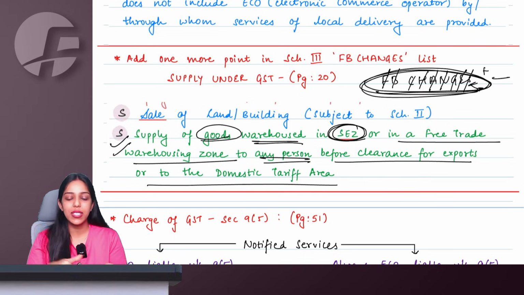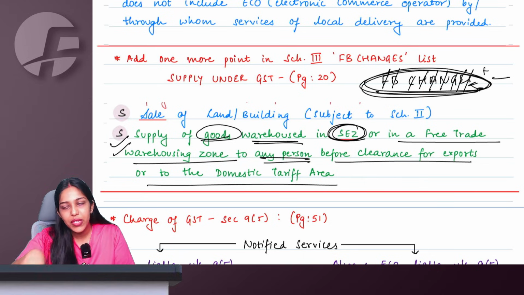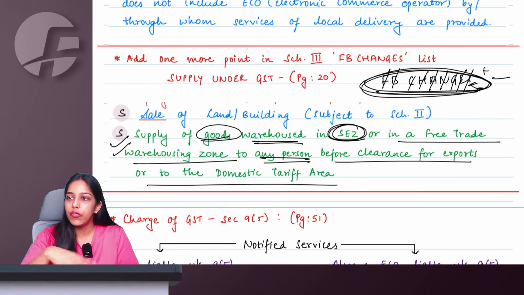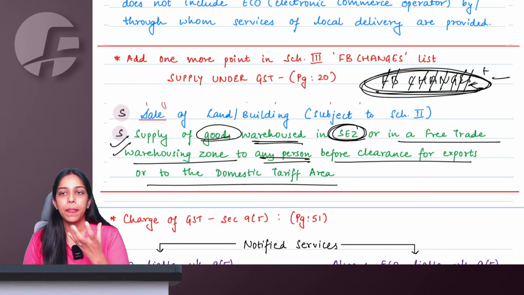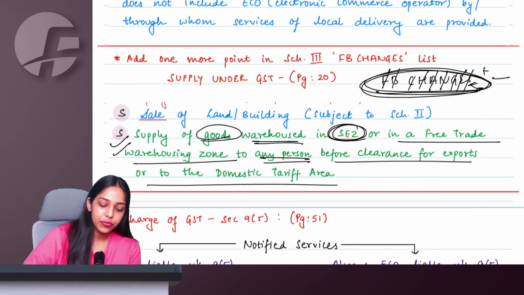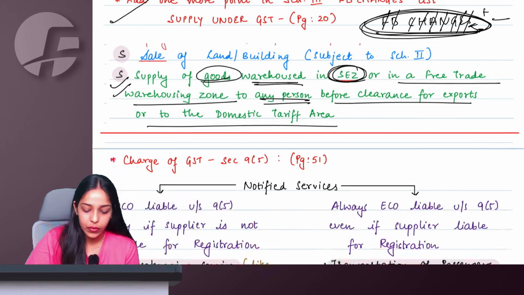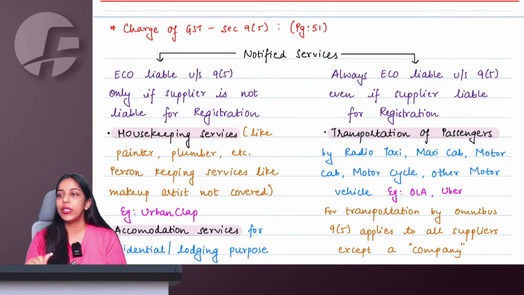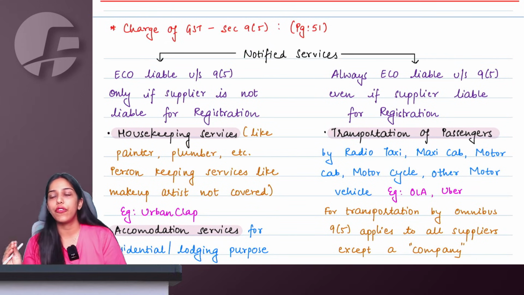No GST when the goods are being sold from this SEZ or free trade zone within that particular zone only. That is also now covered under Schedule 3 negative list. Right, ma'am, done. Then moving on to the next chapter, which is charge of GST.